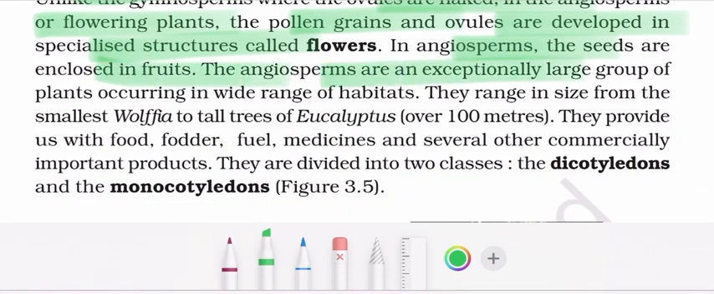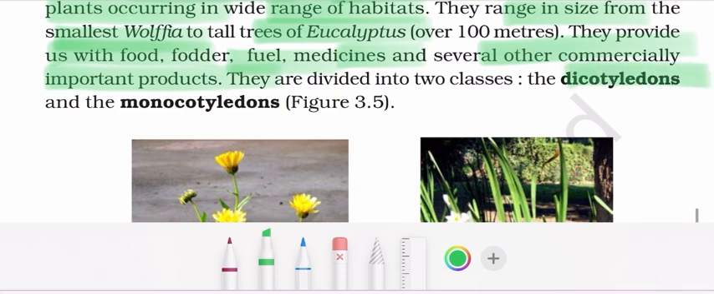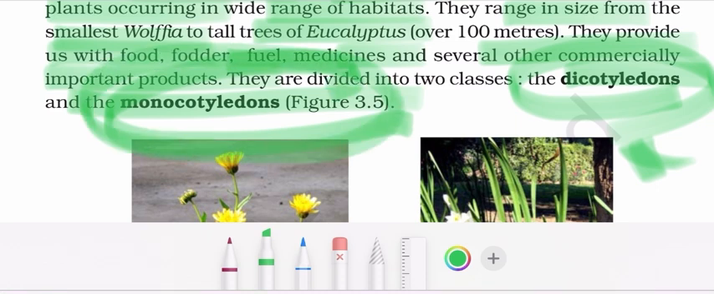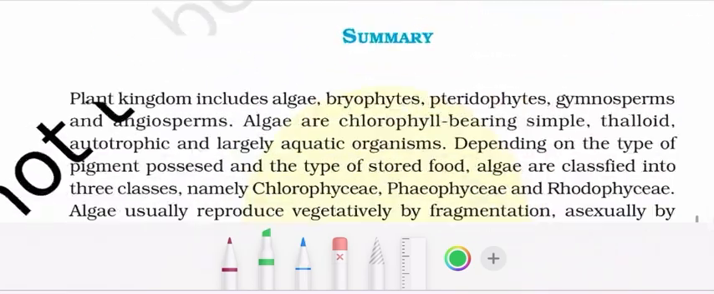The angiosperms are an exceptionally large group of plants occurring in a wide range of habitats. They range in size from the smallest, Wolffia, to tall trees, Eucalyptus, over 100 meters. They provide us with food, fodder, fuel, medicines, and several other commercially important products. They are divided into two classes: dicots and monocots. Dicots have 2 cotyledons and monocots have 1 cotyledon. Dicots have reticulate venation, monocots have parallel venation.